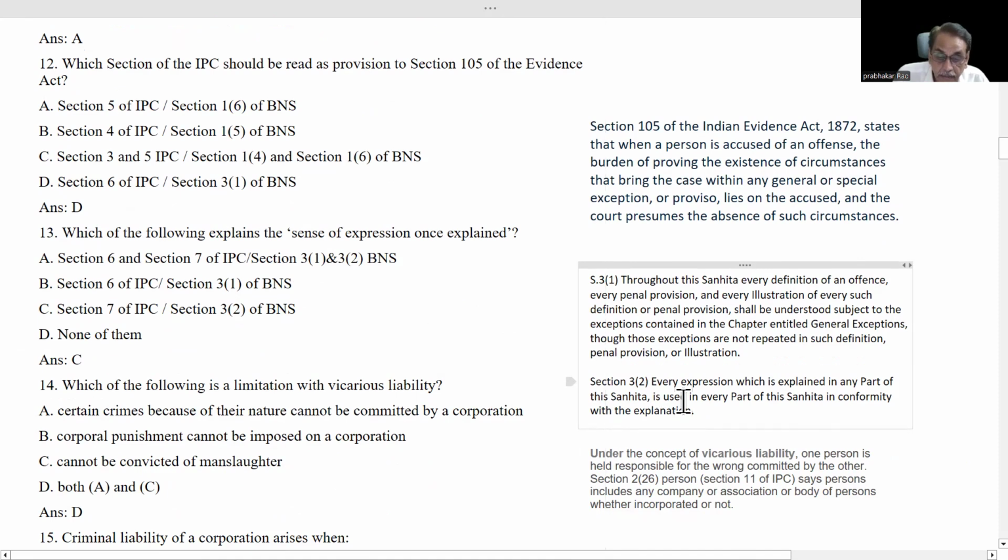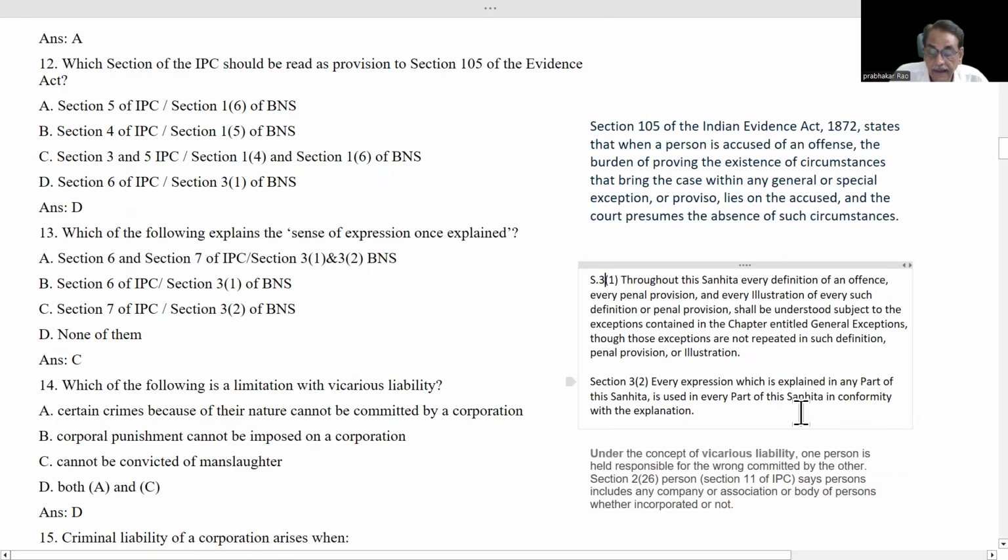Next, section 3.2. Every expression which is explained in any part of the Samhita is used in every part of the Samhita in conformity with the explanation. Here, in IPC, a separate chapter has been given general explanations.